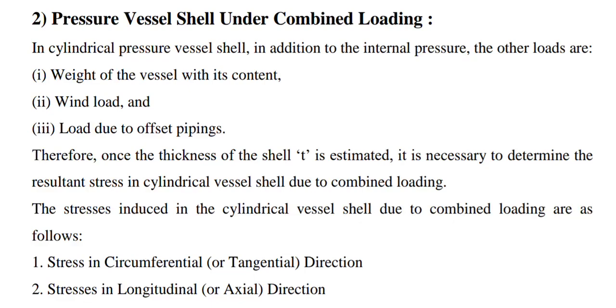In the last lecture, we discussed the design of a pressure vessel shell subjected to internal pressure only. Apart from the internal pressure, the pressure vessel shell has to bear various loads, for example its self weight and its content, the wind load or seismic load, or the load due to offset piping. All these loads cause the generation of various stresses within the shell, and we need to calculate the resultants of all these stresses.